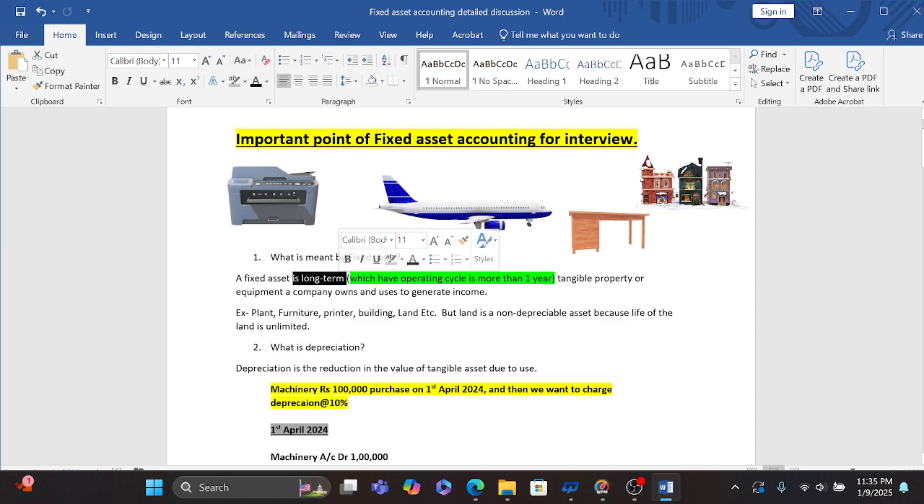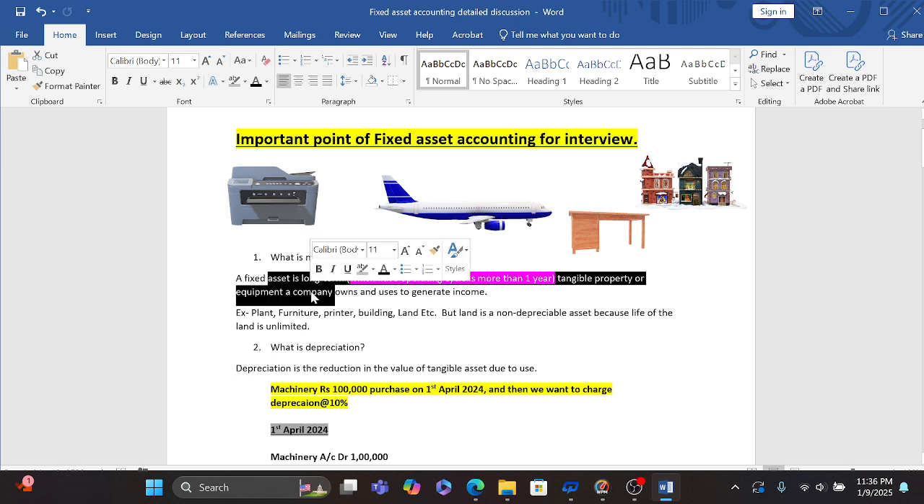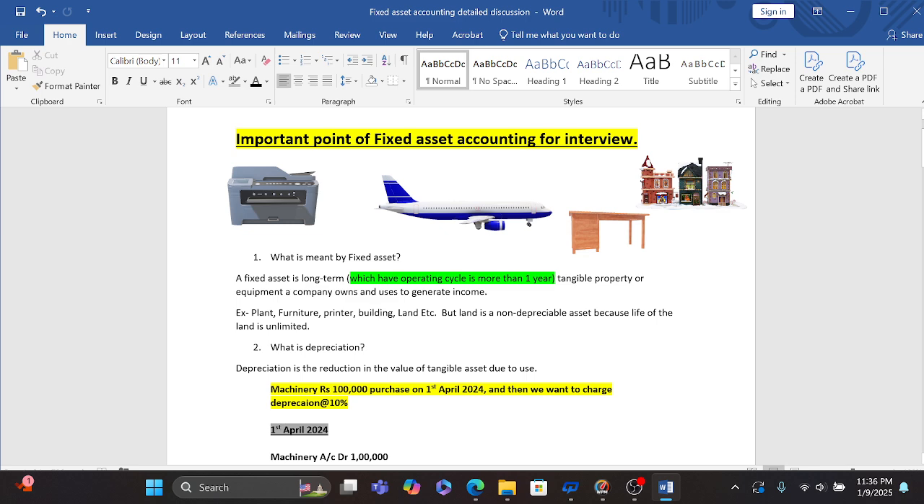A fixed asset is a long-term tangible property or equipment a company owns and uses to generate income. Here long term means which have an operating cycle of more than 1 year, or we can say which have a life of more than 1 year is considered as a fixed asset. Like we have a plant, furniture, building, land, etc. I have given an example of a printer, here the aeroplane, and also the furniture. Here is the building. So these are all covered under the fixed asset.